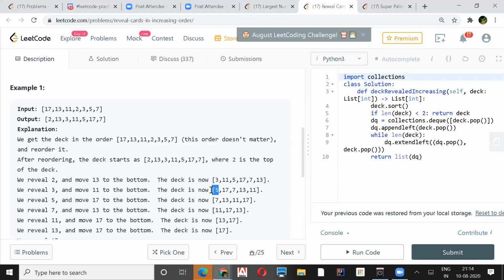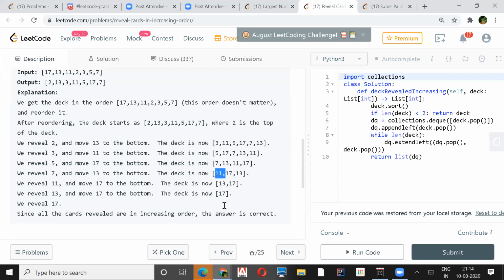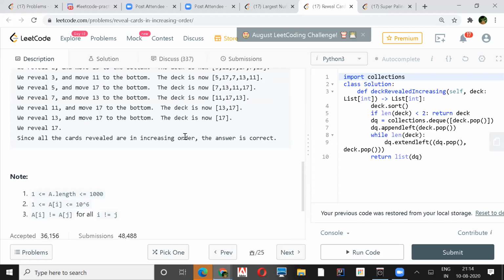Again 5 will be taken, then 17 will be stacked at the bottom, and so on, till 17. So you can see that all the cards are revealed, and this is one of the orders in which you can get the numbers in increasing order.